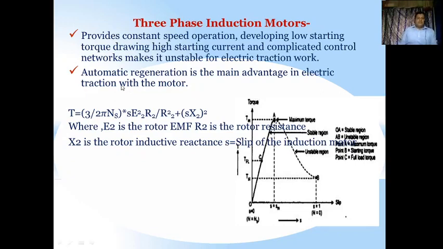Here in the three-phase induction motor, the torque is equal to 3 by 2 pi n_s into s into E2 square R2 divided by R2 square plus sX2 whole square. The torque equation is already learned in the induction motor study, where E2 is the rotor EMF, R2 is the rotor resistance, X2 is the rotor inductive reactance, and s is the slip of the induction motor. And these are the characteristics of this particular induction motor, showing the slip as well as the torque.